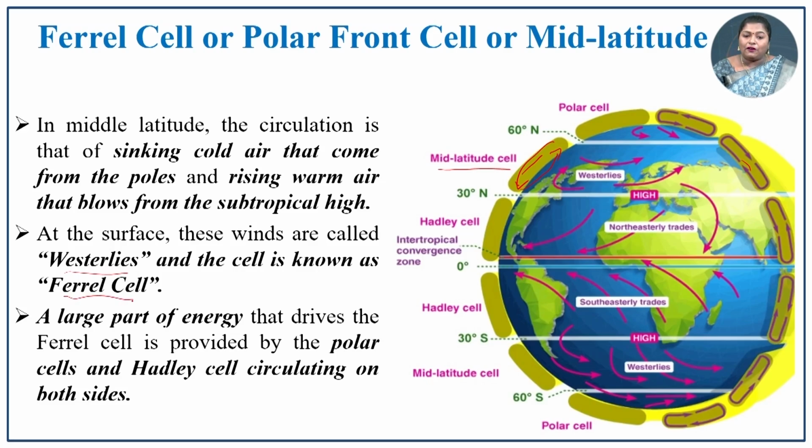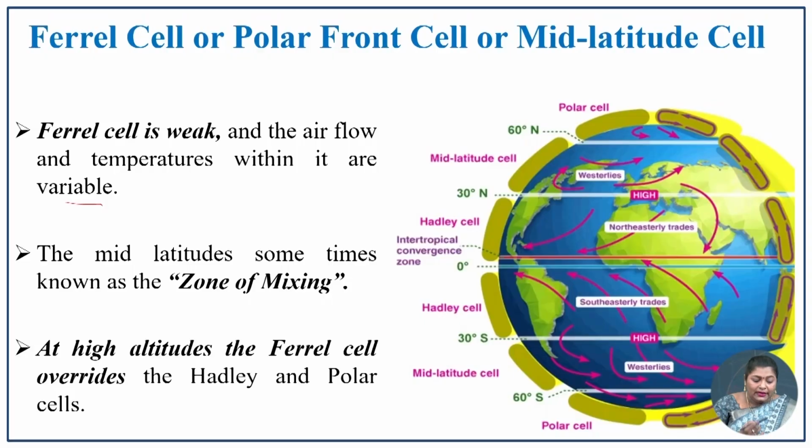The large part of the energy that drives the Ferrel cell is provided by the polar cell and Hadley cell circulation on both sides. So, this cell is getting energy from the Hadley cell and the polar cell. It is the midpoint of these two cells, energized by the polar and equatorial low pressure regions.